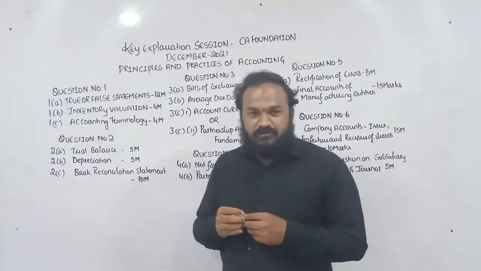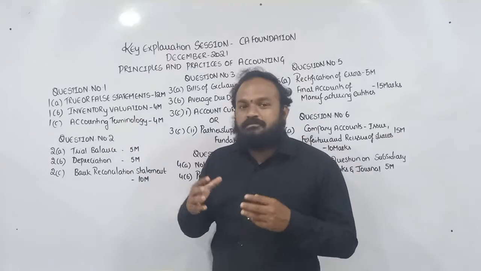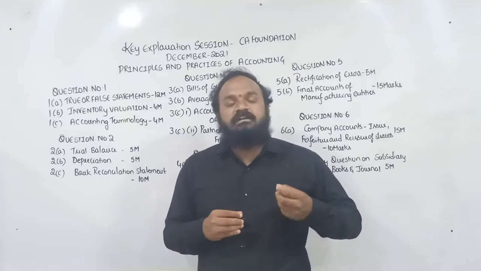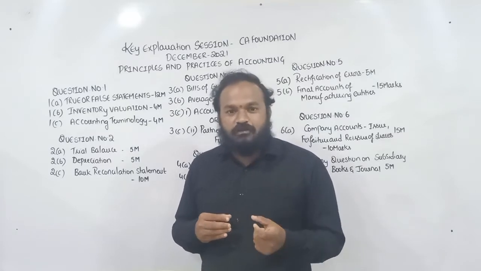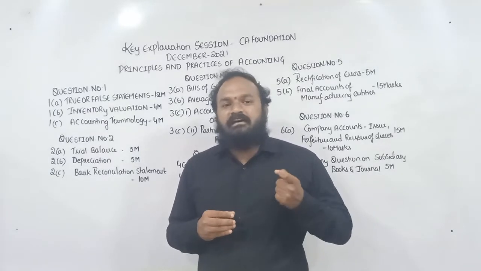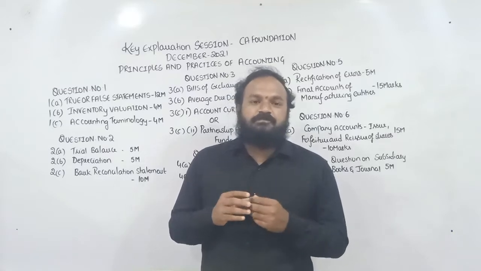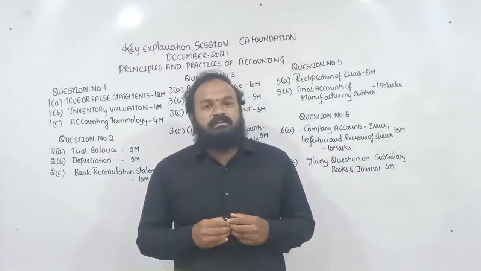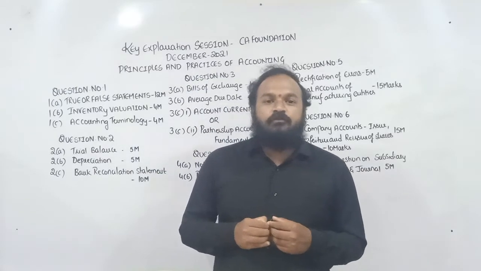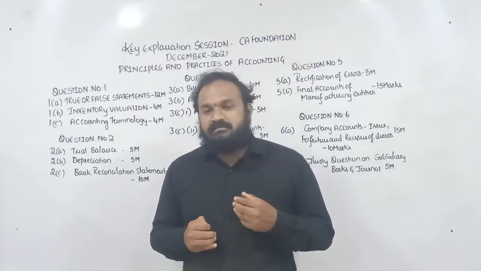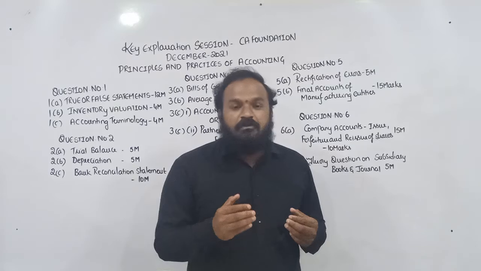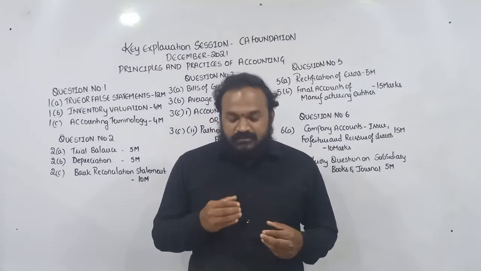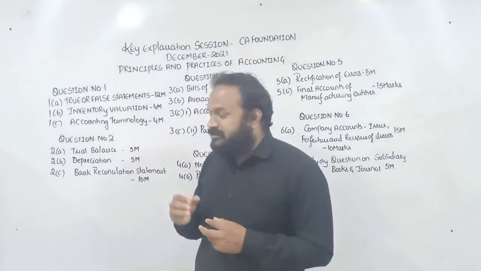So coming to question number 1, 6 true or false questions from the entire syllabus, then computation of the value of closing stock by following the weighted average method with the help of a store's ledger account, and 1C is the question on accounting terminology, the meaning of 4 terms: accrual basis of accounting, amortization, contingent asset, and contingent liability.